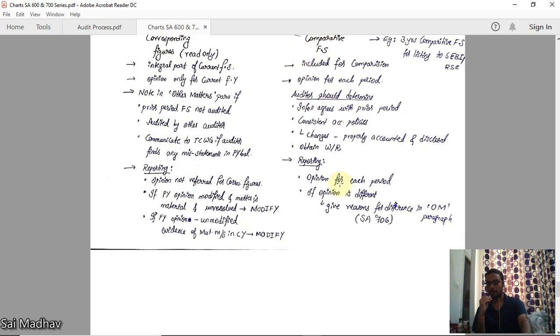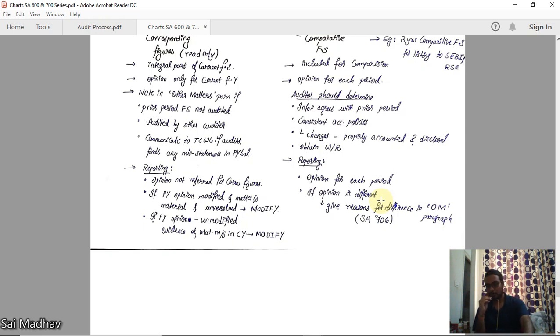For comparative financial statements, the reporting is an opinion for each period. For each period, you will be giving a separate opinion. If the opinion is different, suppose, for example, you are giving an opinion for 3 years. Those 3 years have already been audited by separate auditors, individually. That auditor has given an unmodified opinion, for example. But you are giving a modified opinion for that year.